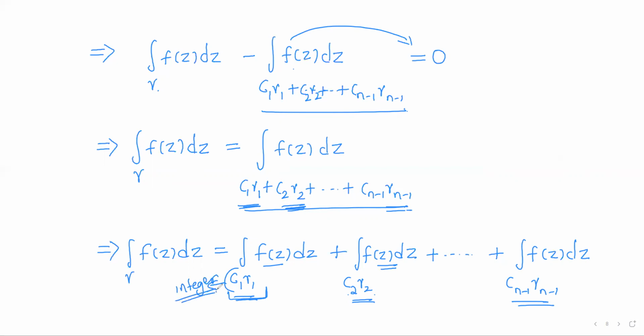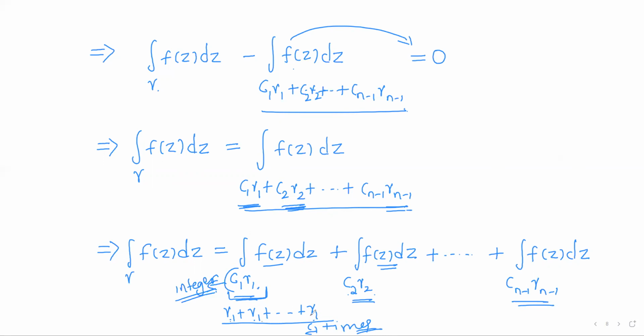If C1 is positive, then it is nothing but gamma 1 added C1 times. So the integral over C1 gamma 1 means the integral over gamma 1 plus so on, gamma 1 C1 times. Once again, I have the integral over the sum of the arcs.